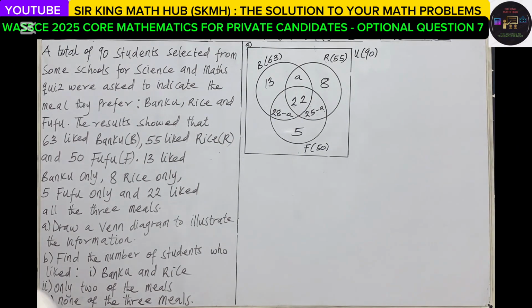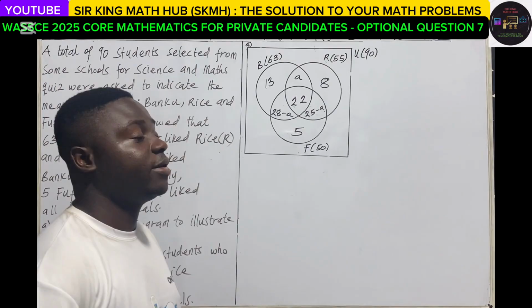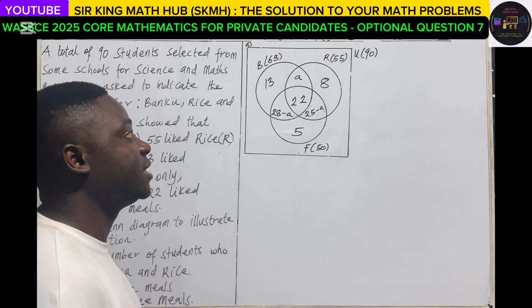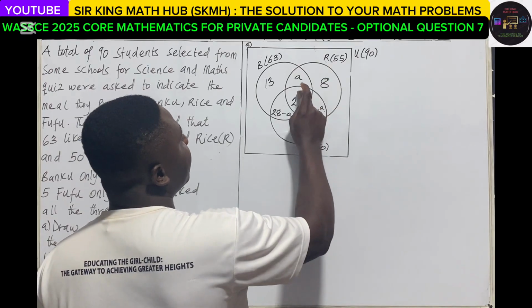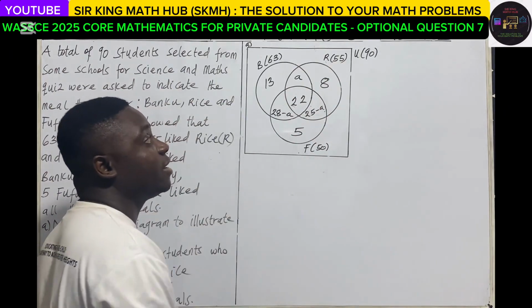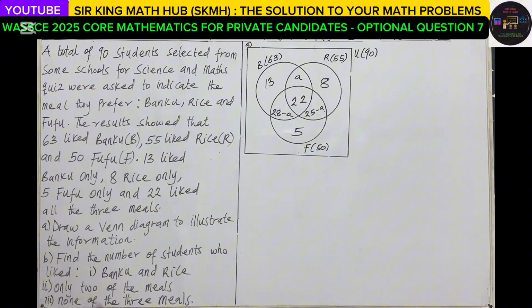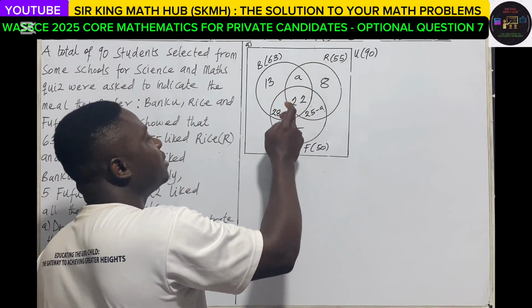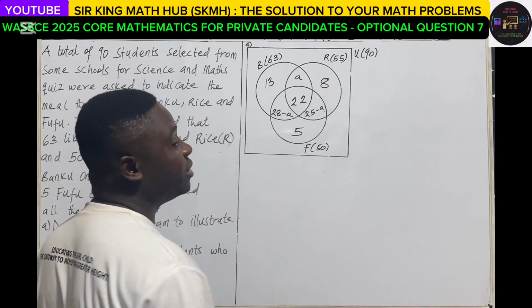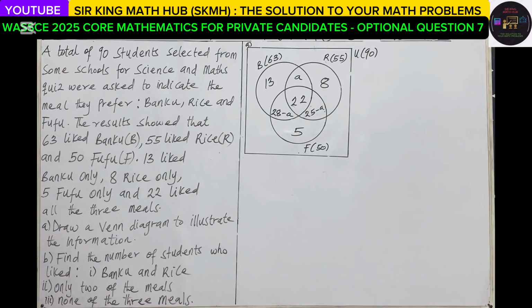Remember that inside a 3-set problem, there are 8 different regions. Let's verify and see: 1, 2, 3, 4, 5, 6, 7, plus neither of the 3 meals, making 8. When we sum up these 8 regions, that must be equal to the universal set, that is 90. But in the question we were asked to find the number of students who liked none of the 3 meals.